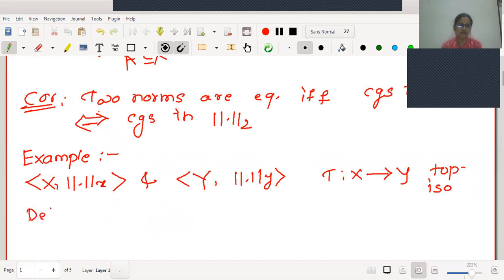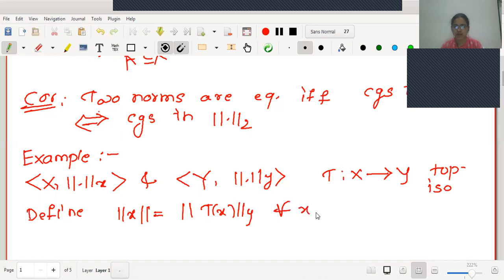Then we will define another norm on the space X, which is defined as the norm of T of x in Y. This is true for all x in X.